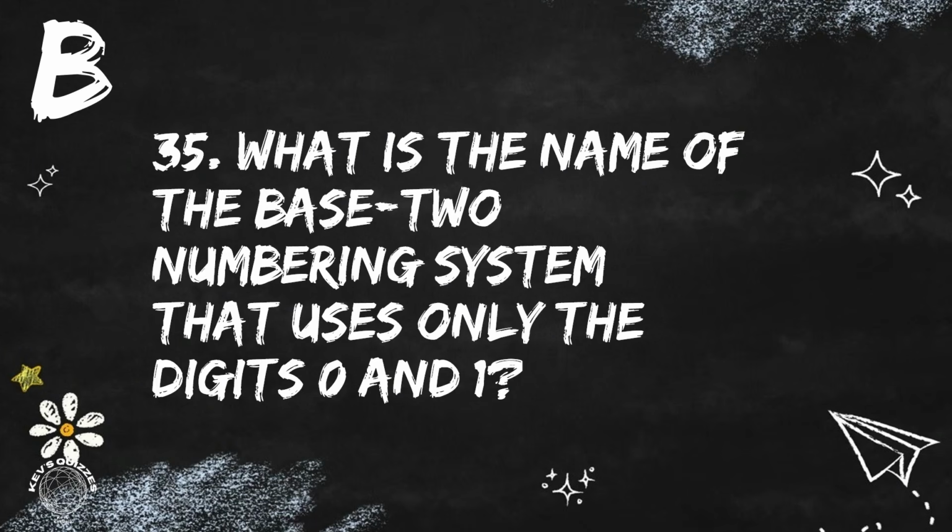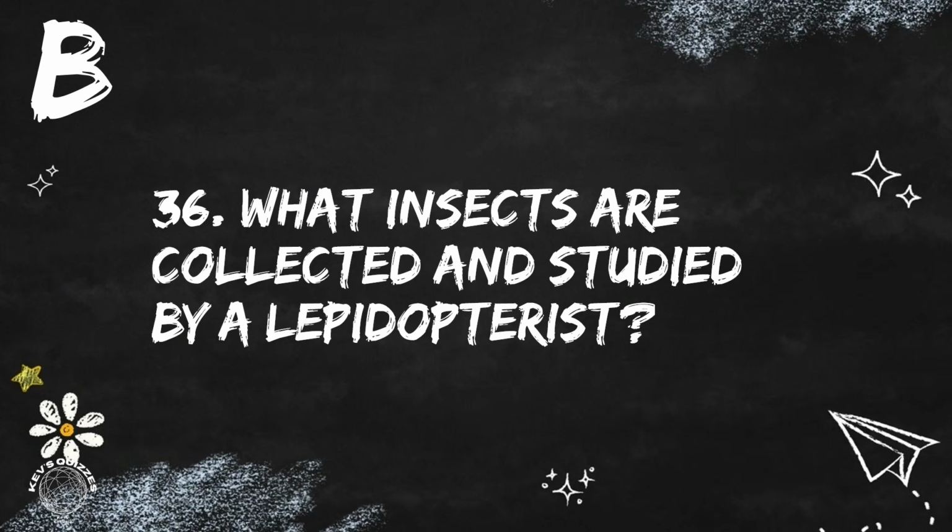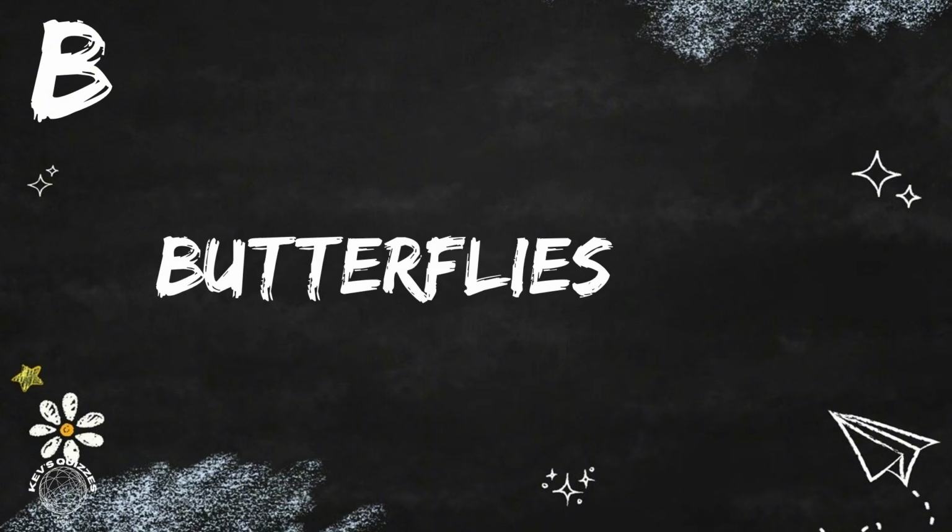Question 35. What is the name of the base 2 numbering system that uses only the digits 0 and 1? It's called binary. Question 36. What insects are collected and studied by a lepidopterist? They study and collect butterflies.